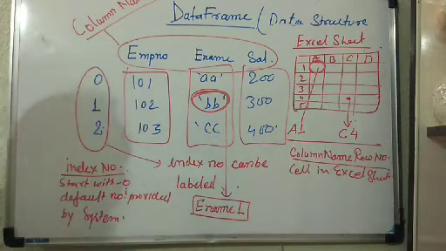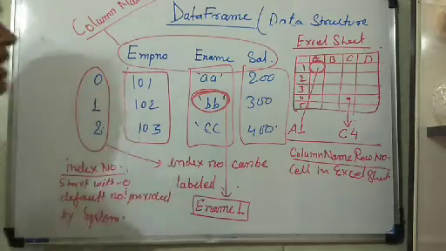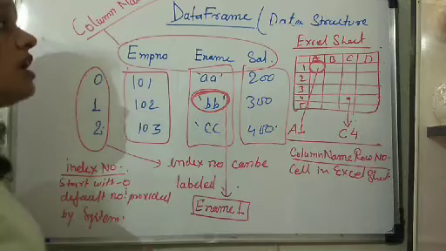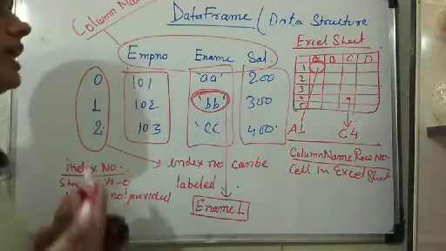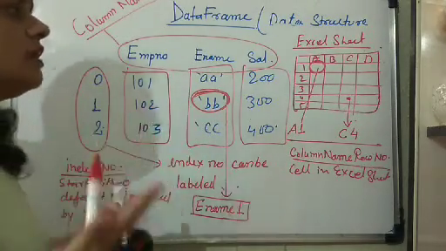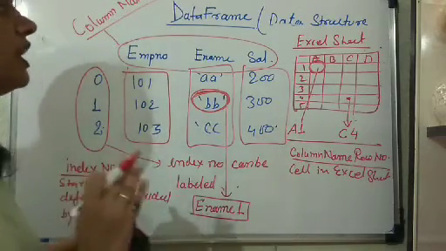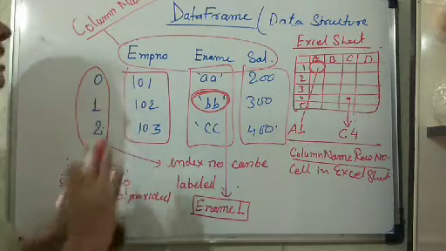Now, after representing the data in the form of a data frame, you can do any kind of operation, as you have done in a database management system like MySQL, any kind of mathematical operation, any kind of manipulation, once you represent the data in the data frame.